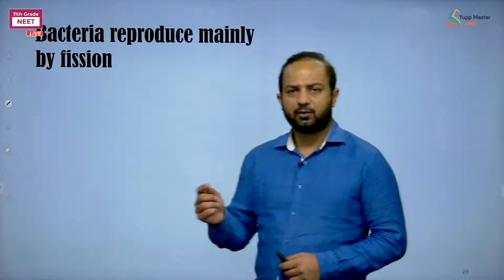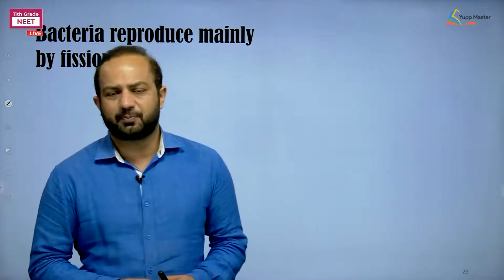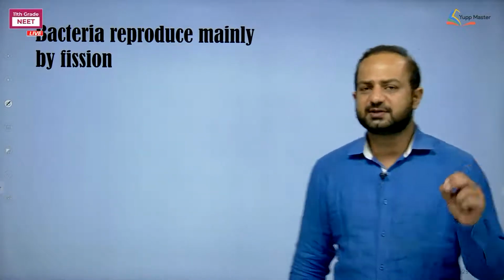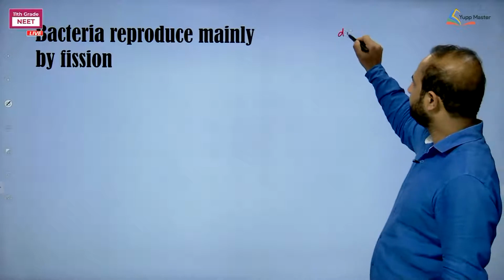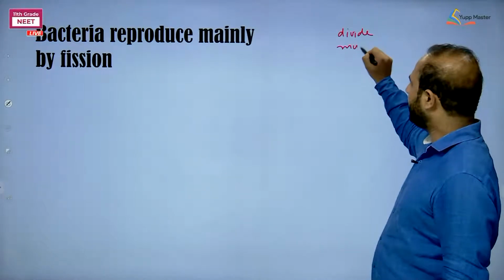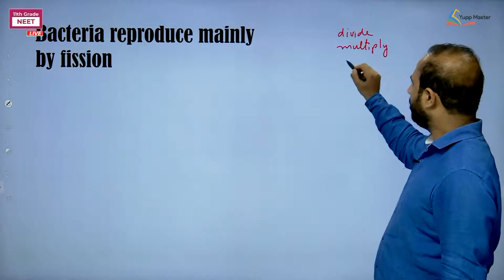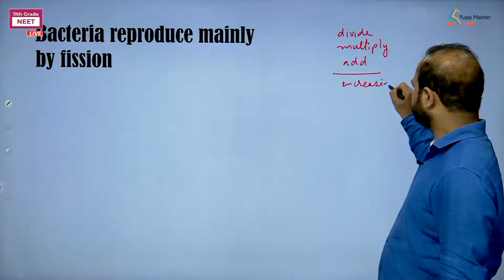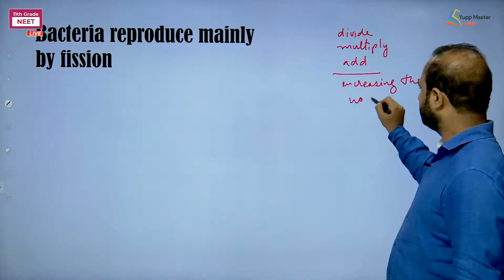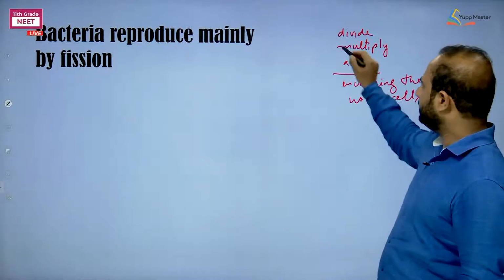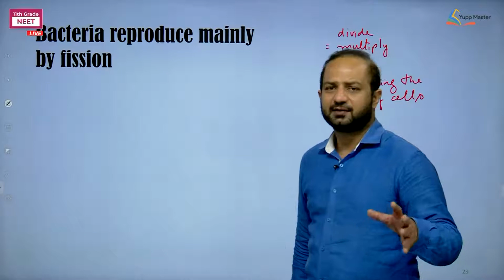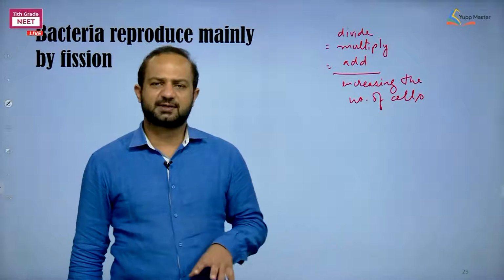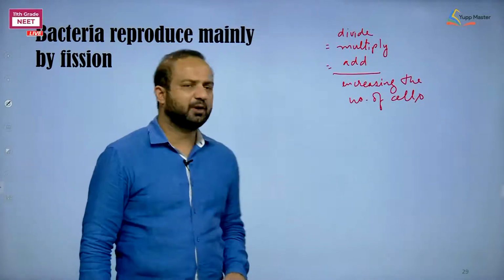It's quite simple. First of all, when we are defining reproduction, you should remember that biology alone is a subject where we say divide, multiply or add, and these all mean increasing the number of cells. Here the meanings are the same for us. This novelty is seen in biology only, nowhere else. A cell divides, a cell multiplies, a cell adds the number, so it is the same. The number of cells is increasing.